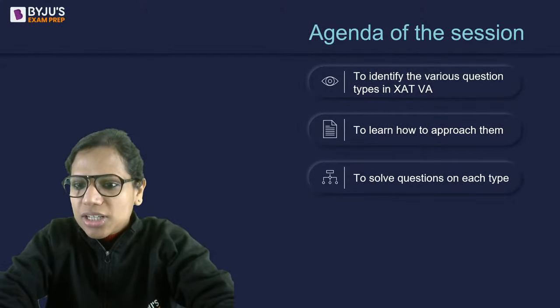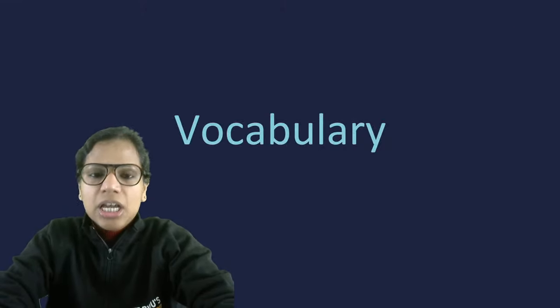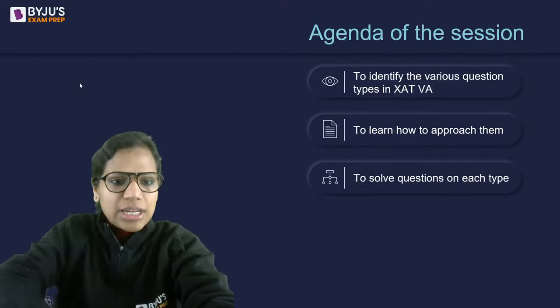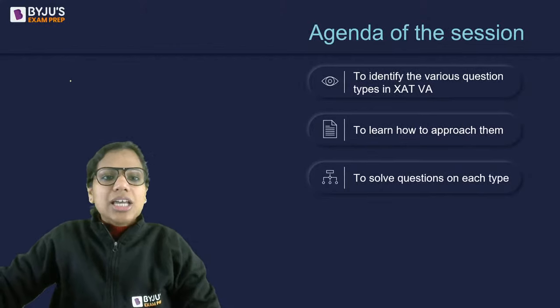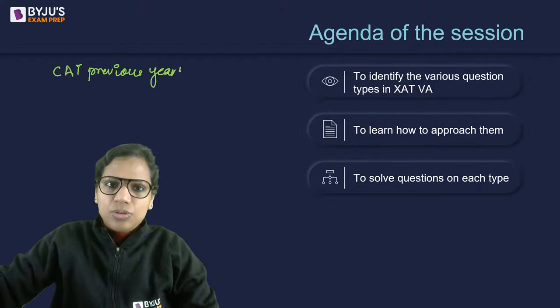Best sources for RC practice, okay, apart from previous year questions. So Arushi, apart from previous year questions, some of your CAT previous year passages, previous year RCs are of this level. Okay.